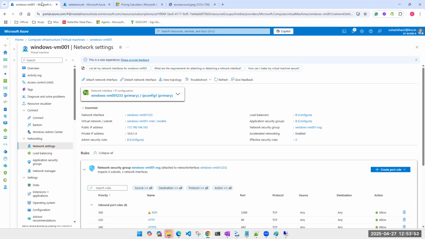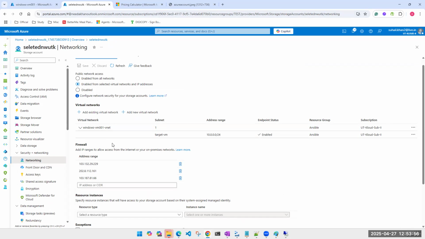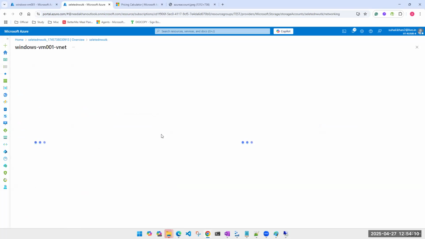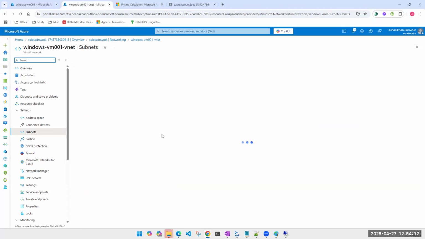Perfect. So I had to target the Ansible subnet. What did I do? Instead of selecting the Ansible subnet, I allowed the target VM subnet. I went wrong from here itself. By collecting the information, it should have been the Ansible subnet. So let's go and change that.